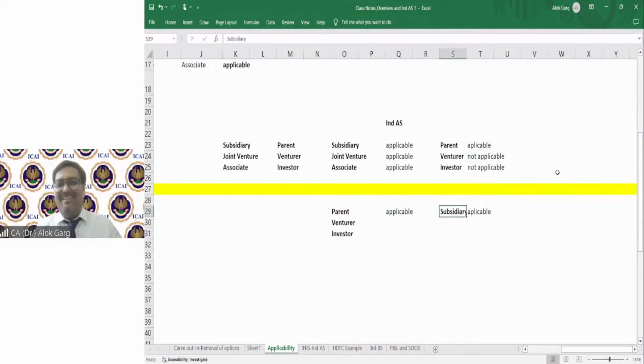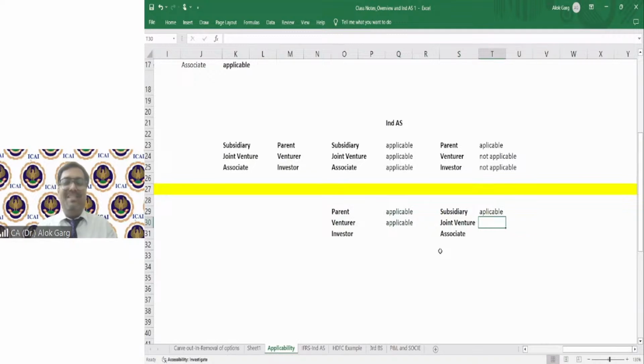Now I need to check whether you have understood or not. If IND AS is applicable to a venturer, whether it is applicable to the joint venture?